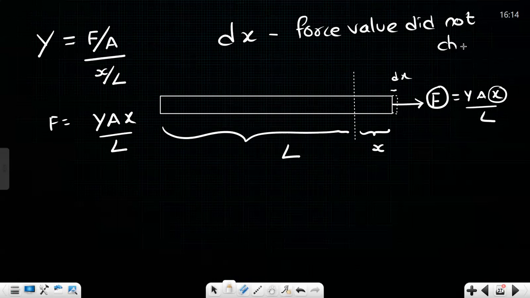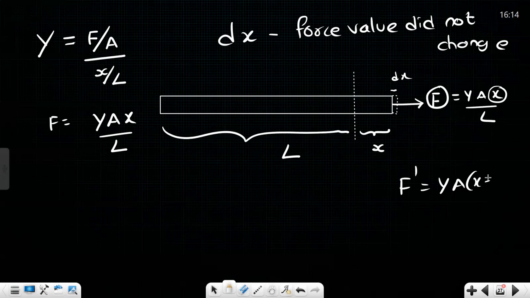Force value means, sir, from point to point when the x value is changing, the force is changing, by x by l, right? Yes, sir. Now, when the length got increased by dx, what will be the new force? Ya into x plus dx by l, correct? Yes, sir. Now, dx is such a small element, sir. How much? 0.00000000000 something infinite zeros one, such a small element. Therefore, you can neglect it, right?